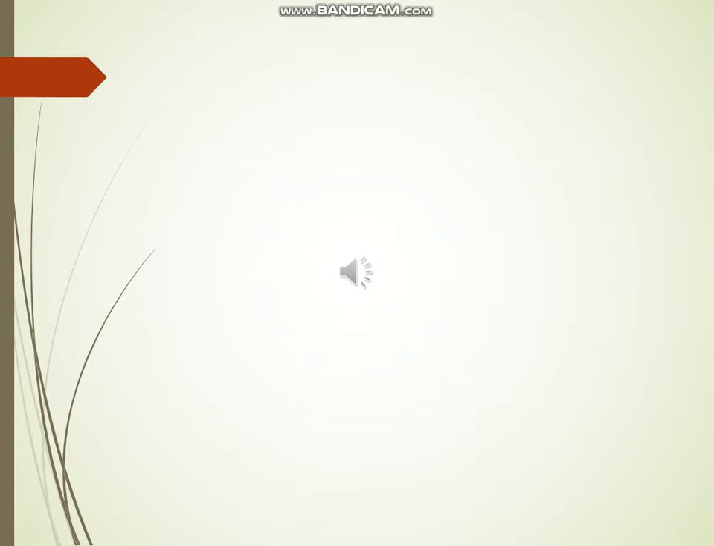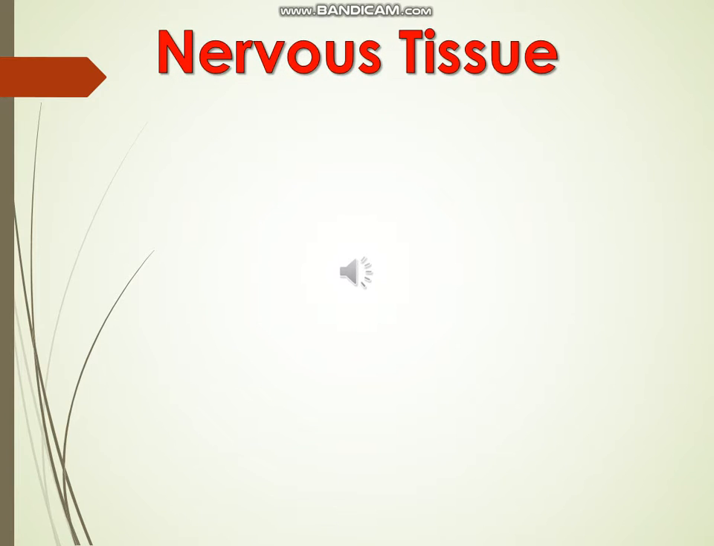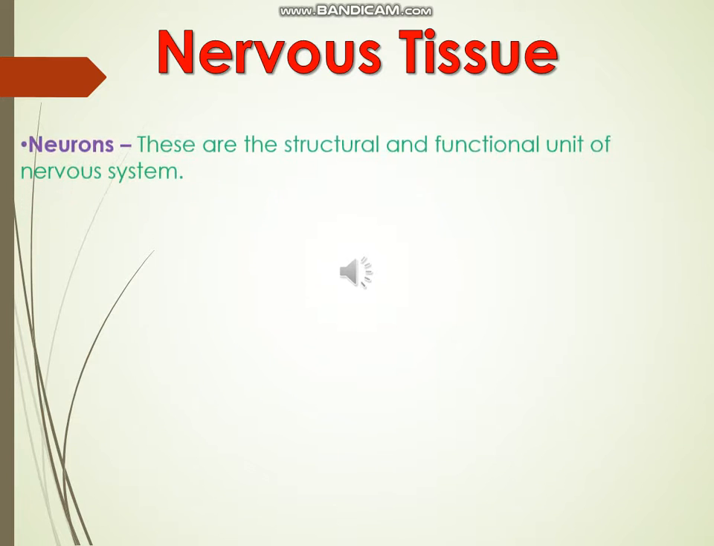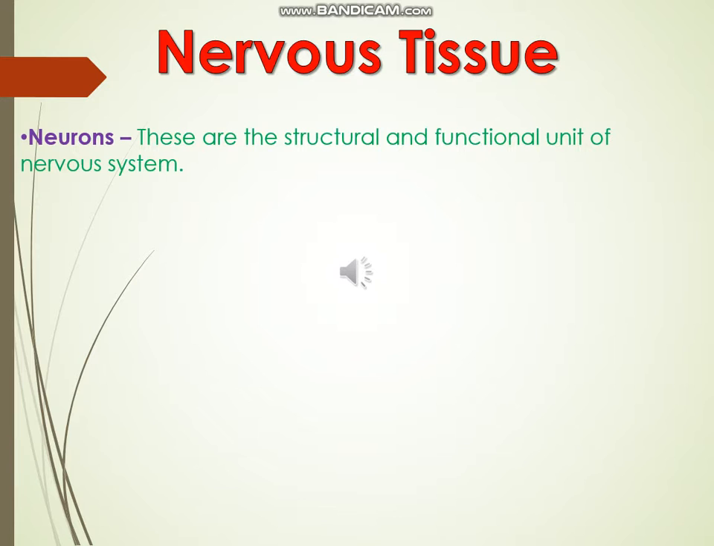Nervous tissues make up the peripheral and the central nervous system. It develops from the ectoderm of the embryo. It possesses the ability to initiate and transmit the nerve impulse. Its main component includes neurons. These are the structural and functional unit of nervous system. It comprises an axon, cell body and dendrites.